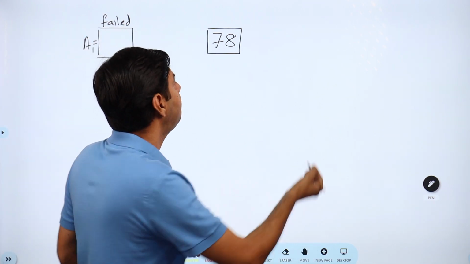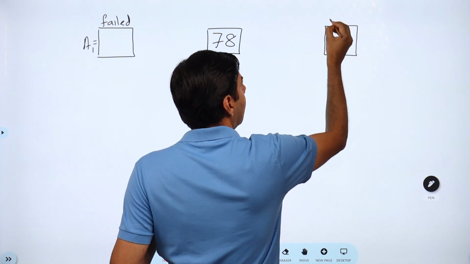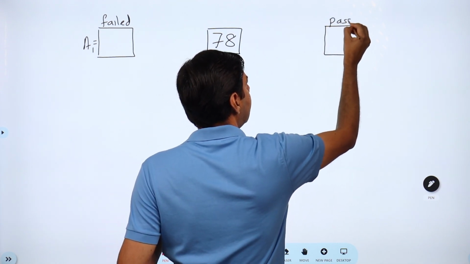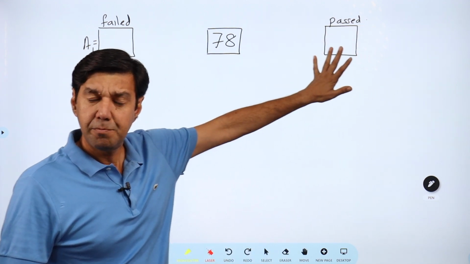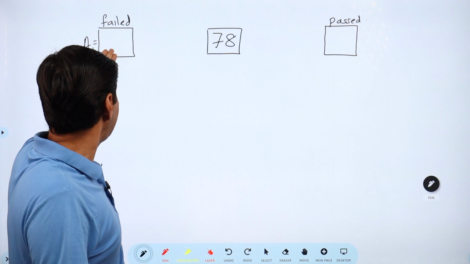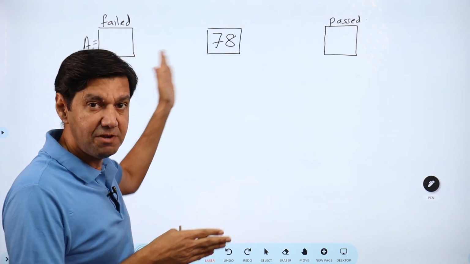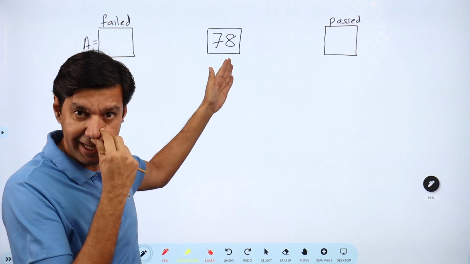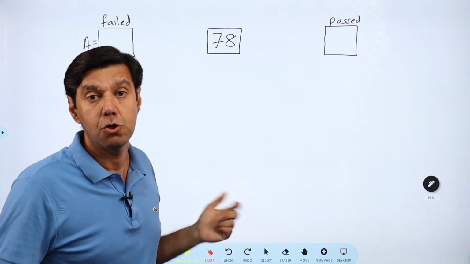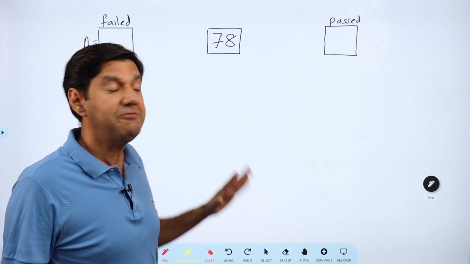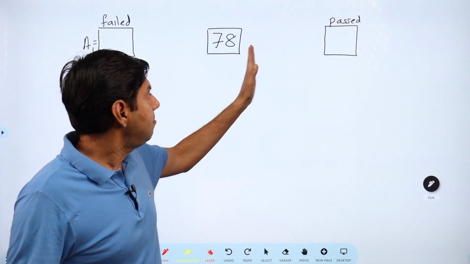Now the other group will obviously be the group of students, those who have passed. Now those who have passed, there would be different marks that they would have scored. Some of them might have scored 35 passing marks, 36, 37. Some of them would have even scored in between 35 and 78. But then there would definitely be someone who has scored more than 78 also. Or else how can the average be 78? If everyone is less than 78, how can the average be 78, right? So there will be someone more.